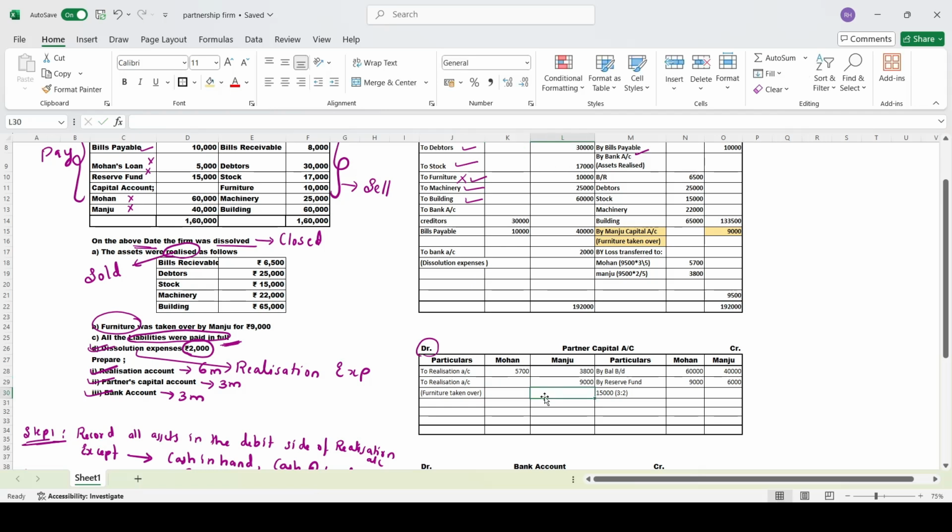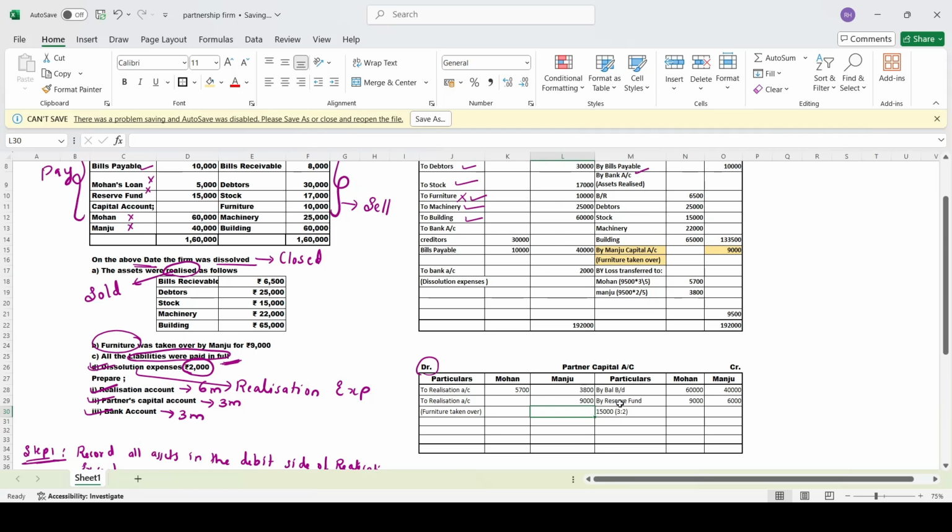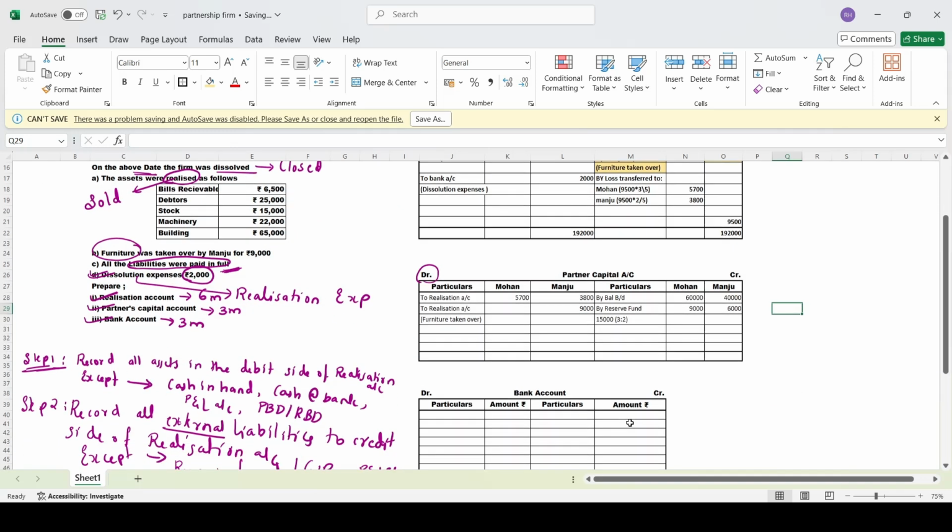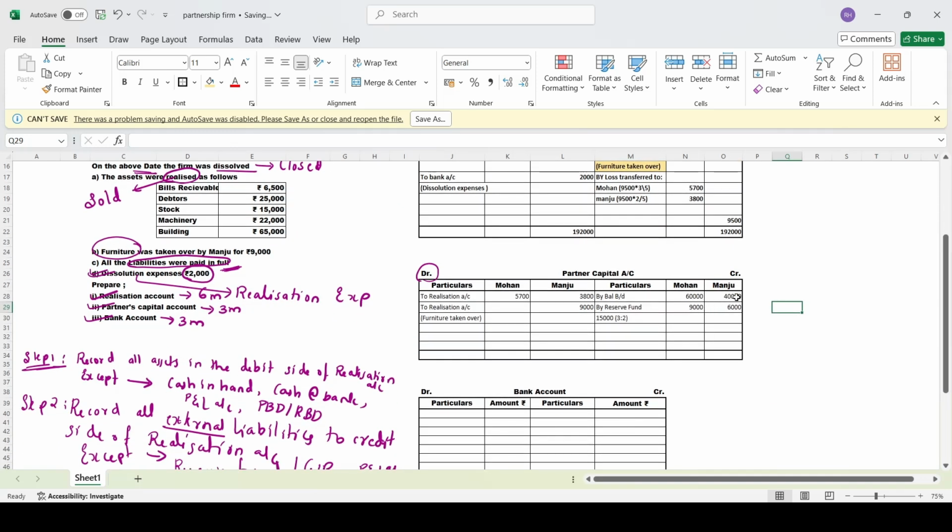Next, first write the balance. Next, profit or loss. Next, reserve fund or general reserve. Next, anything which any partner has taken over. That's it. We don't have any other items to be recorded. See, the partners' capital account is so simple. Now we'll just total it. Which side is more? Obviously, the credit side is more. So we'll record that credit side total on both sides. Here we have 69,000.